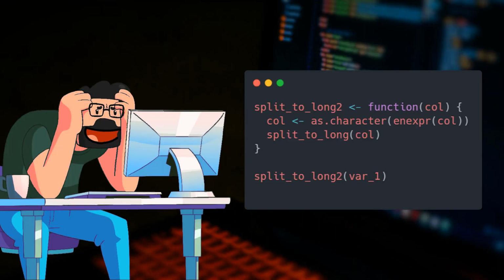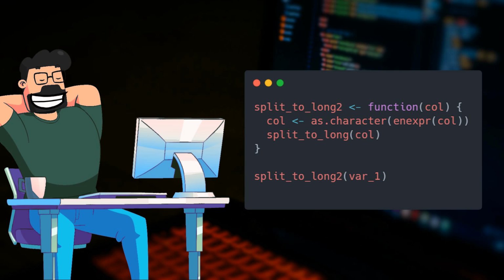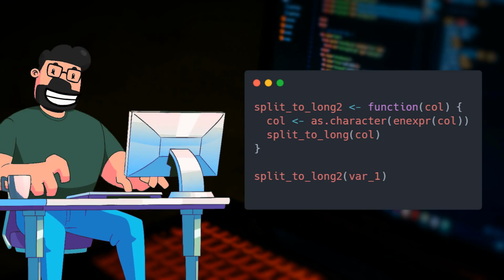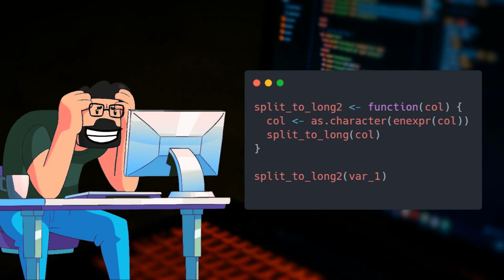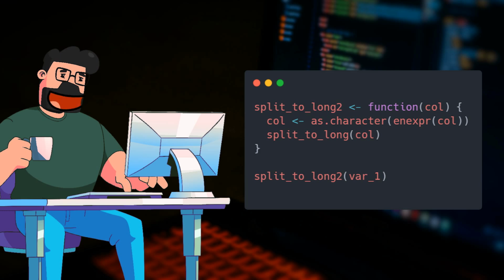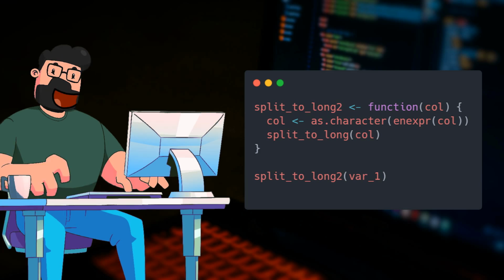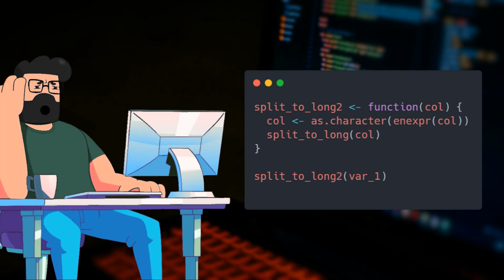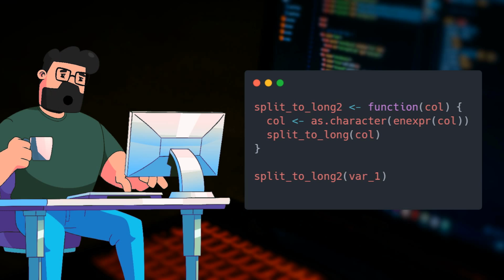Now, let's delve into the solution provided by our expert. By utilizing a clever workaround, they created a new function called split_to_long2. This function captures the argument using enquo from rlang, converts it to a character, and then seamlessly integrates it into the split_to_long function. This ensures that the variable is properly handled, resolving the issue we encountered earlier.